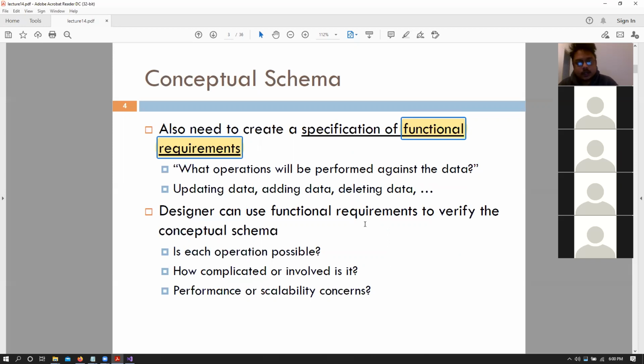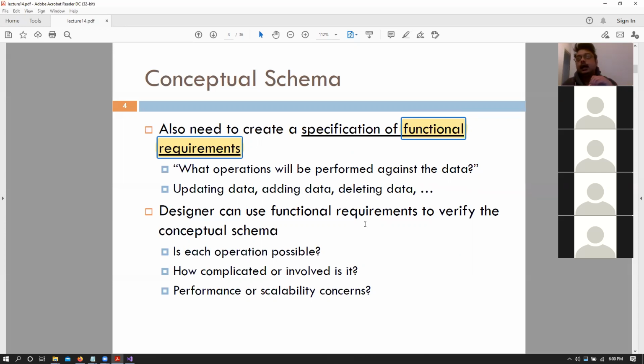I don't think Reddit actually allows you to change your email address, right? Same applies for Twitch or Discord. You cannot change your user IDs or user names, and you can't even change your email ID. So those are basically your functional requirements. What are the things that I'm allowed to change? What are the things that I'm allowed to update? Am I allowed to add stuff to it?